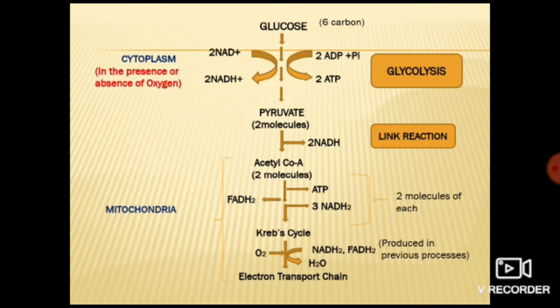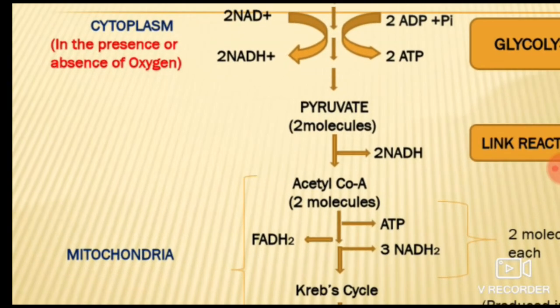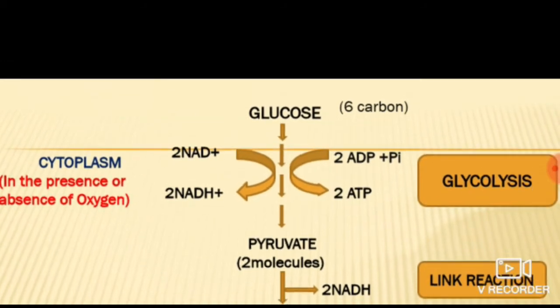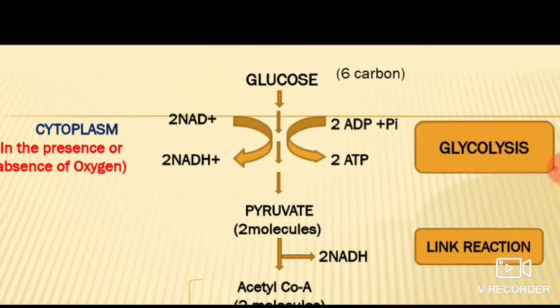Got it? So just look at this flow chart. You will be able to clear yourself. See, glucose has 6 carbon atoms, right? Through various steps, it is producing pyruvate. How many molecules of pyruvate? 2 molecules of pyruvate. Got it? Now, this conversion of glucose to pyruvate is known as glycolysis. Okay, this conversion of glucose to pyruvate is called glycolysis.